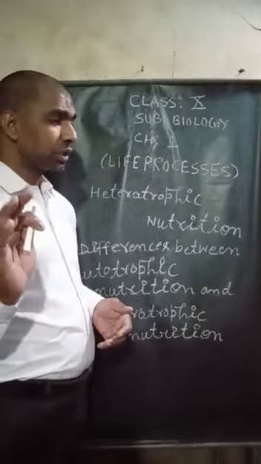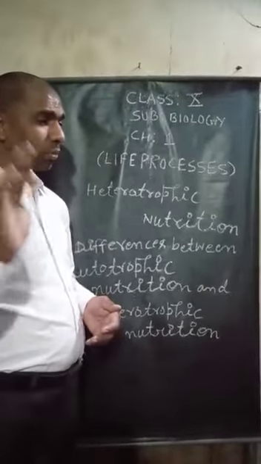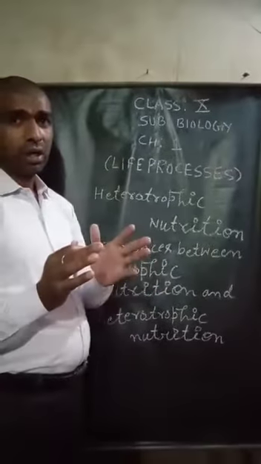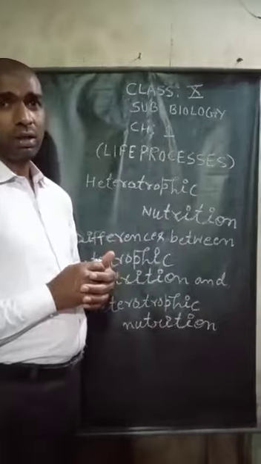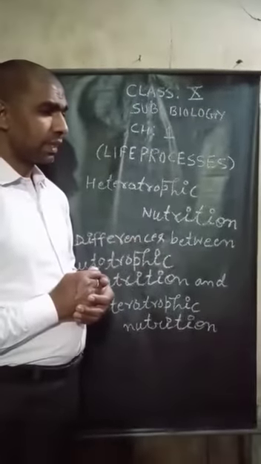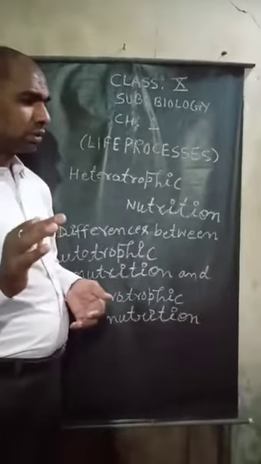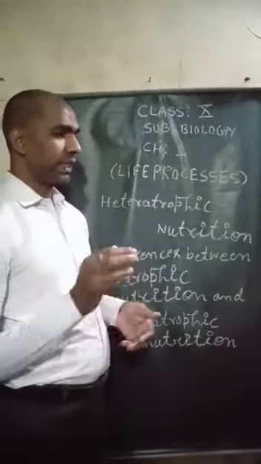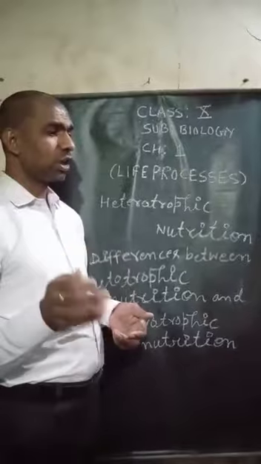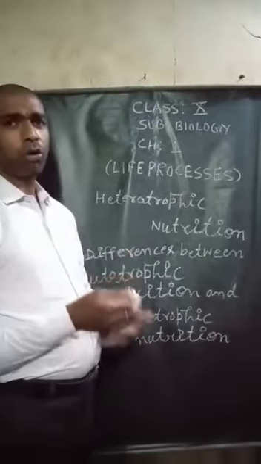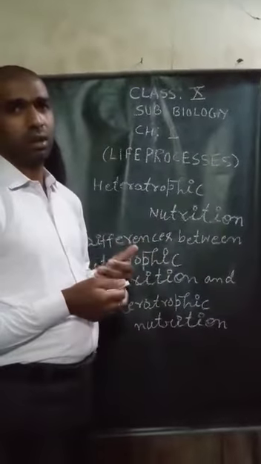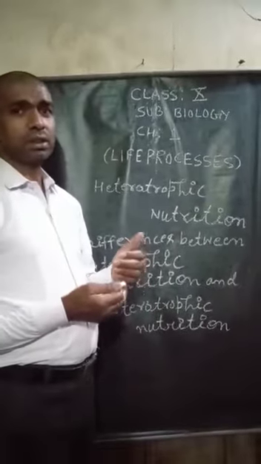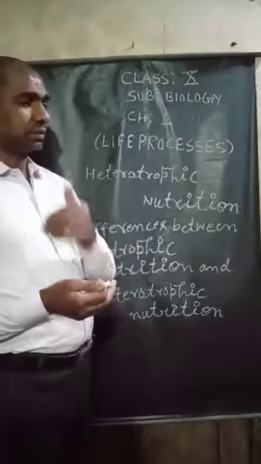Organic nutrients are complex and insoluble. They are broken down into simple soluble substances with the help of enzymes. This process is called digestion. So the breaking down of complex food into simple ones is called digestion.